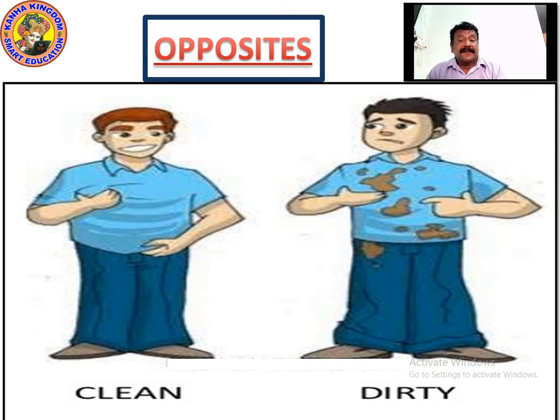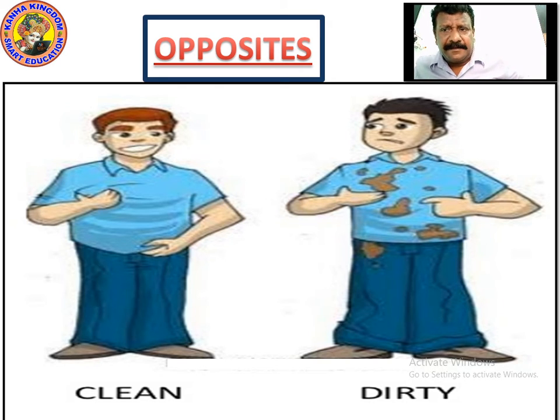So now it has become what? It has become dirty. The other one is clean, C-L-E-A-N, clean. The other one is looking clean, and the right side pic is seen as a dirty pic. This is a dirty pic, right? He has put everything in his trousers and his t-shirt, the mud-like thing in his t-shirt, right? So please write it down. Clean, C-L-E-A-N, clean. Dirty, D-I-R-T-Y, dirty.